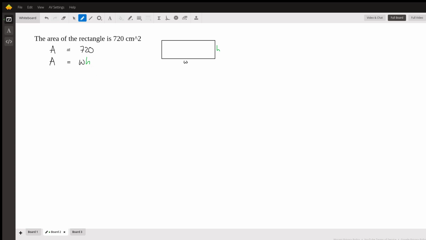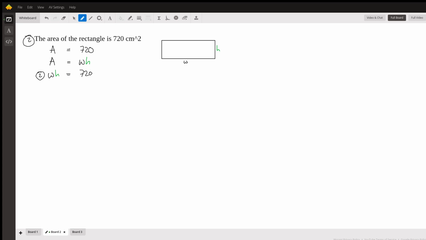So area, which is width times height, is just the number they gave us, 720. Great, so that is our equation number 2 from information number 2.